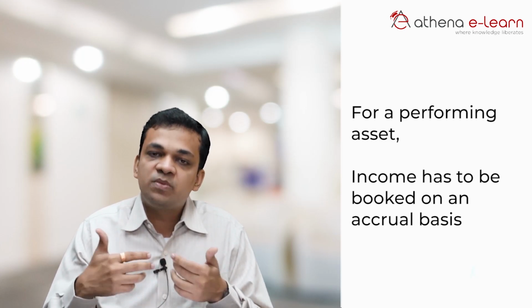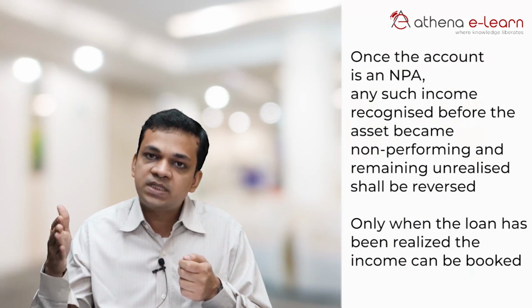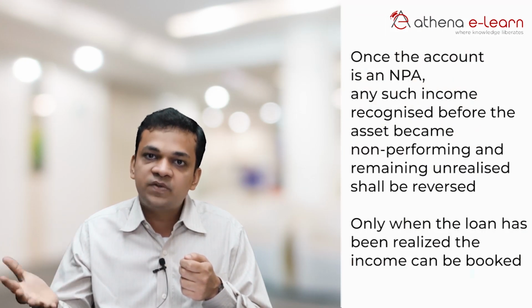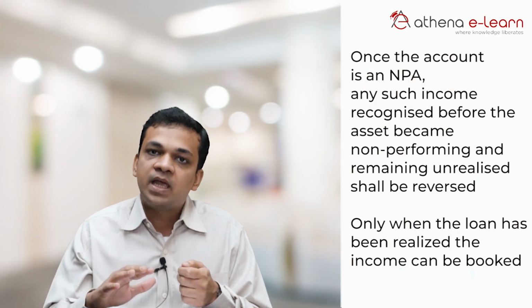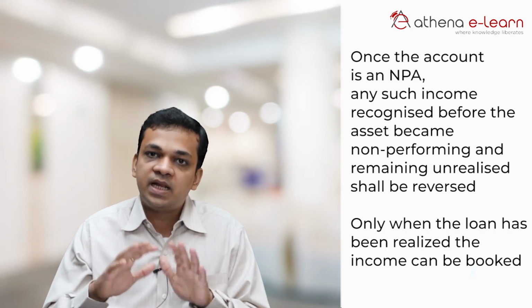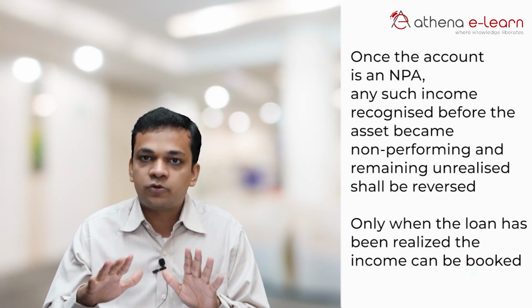Otherwise, for a performing asset, income has to be booked on an accrual basis. So every day the interest can accrue and every day the income can be booked. This continues only till the time an account goes as an NPA. Once the account is an NPA, all of this income needs to be reversed, and only when the loan has been realized can the income be booked, because it is already a non-performing loan, so it can't be set at par with the performing loans.